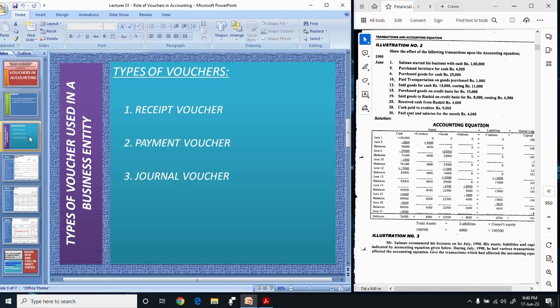But before we move to explain vouchers in depth, I want to tell you about three types of vouchers. These are number 1, receipt voucher, number 2, payment voucher, and number 3, general vouchers.